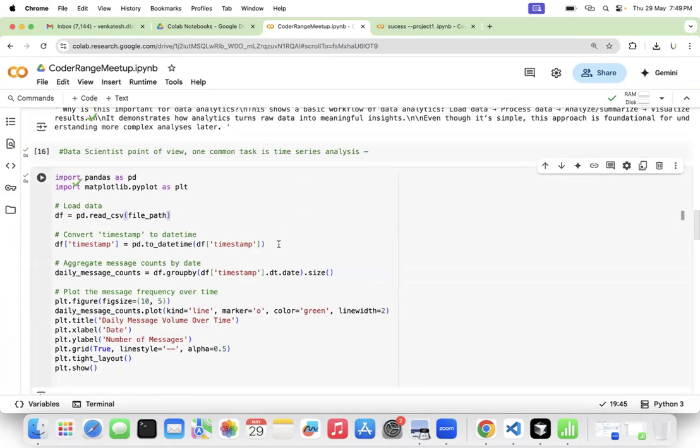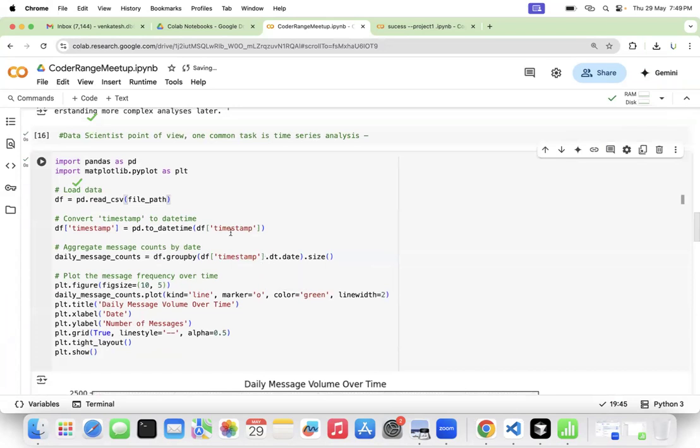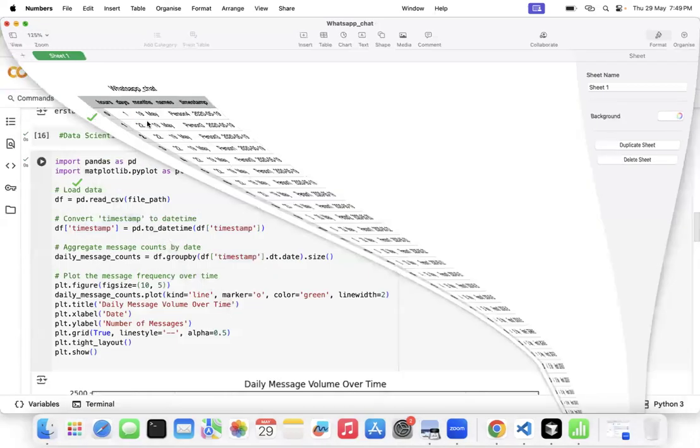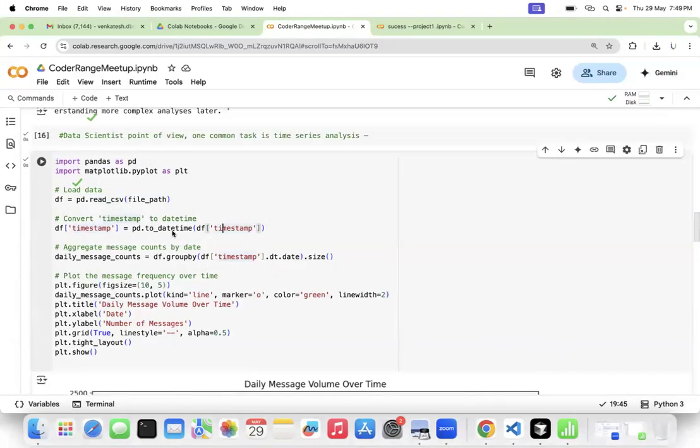Now I'm going to demonstrate a simple time series. Again, I'll open this file. I'll convert the timestamp column into date and time.